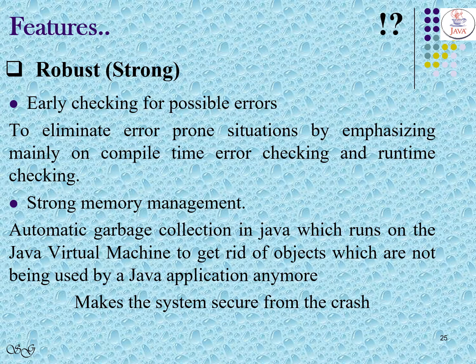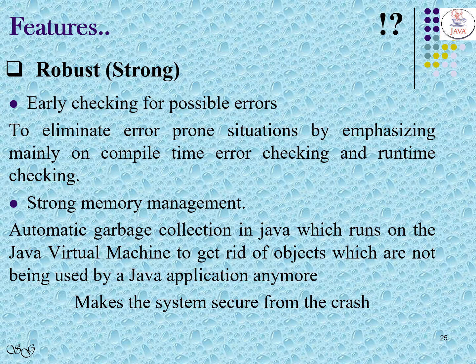Java is robust because of early checking of possible errors and strong memory management. This makes the system secure from crash. Early checking of possible errors means Java emphasizes compilation time error checking and runtime error checking.